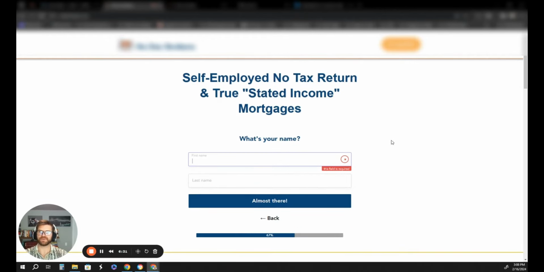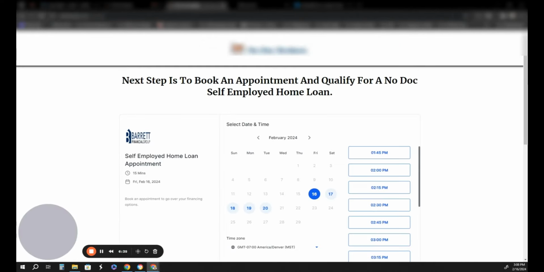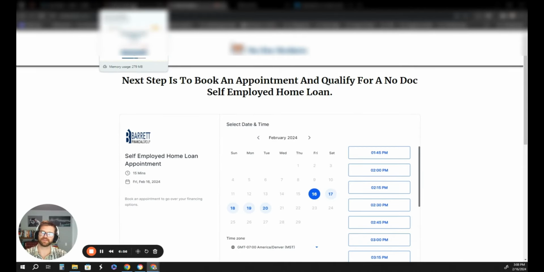Now, what happens is when they fill out this form, they're going to get taken to an appointment page where they book an appointment on your calendar. And that's what we did for these guys, because the more conversations that you can have on the phone, the better. If somebody fills out a lead form and they don't book an appointment, you then have to convert them via text, which is a whole different skill set. And it can be done effectively, but getting someone straight to your calendar is the best way to go. And that's what's been working for these guys really well.